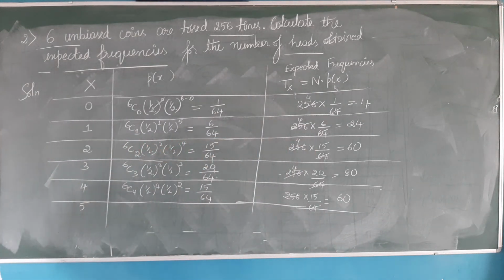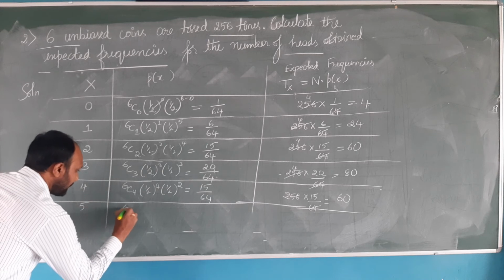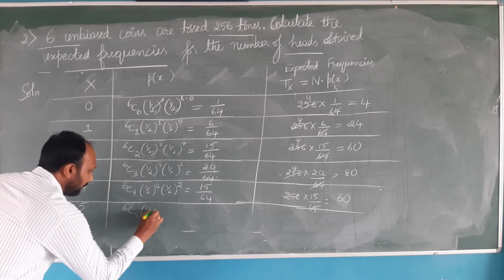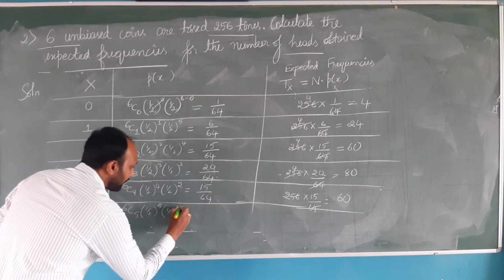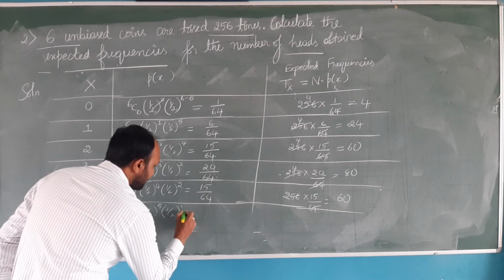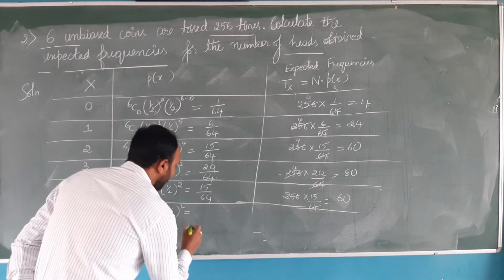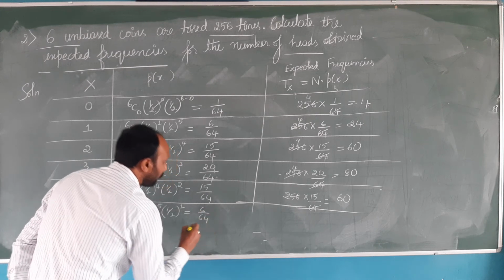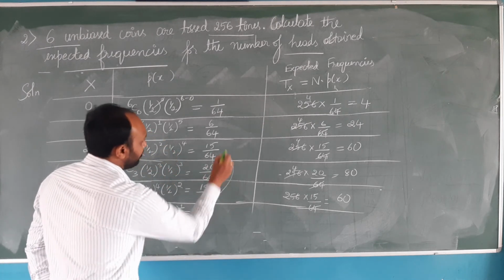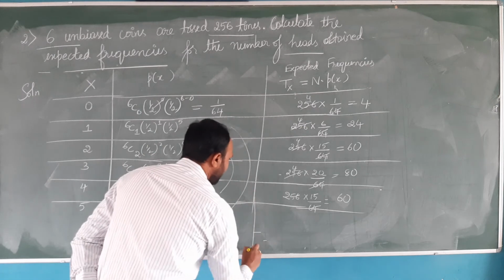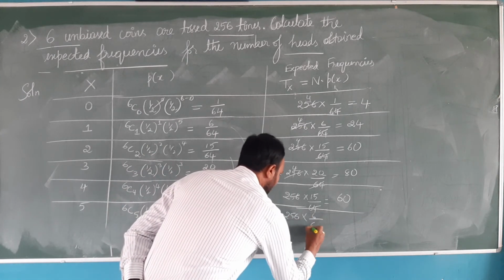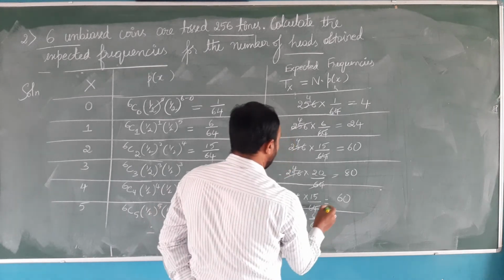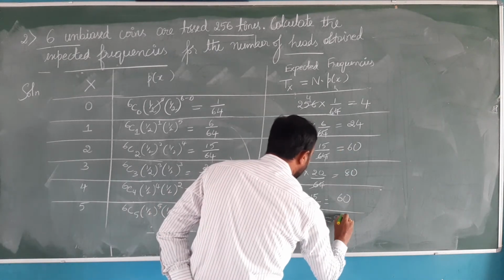Next, x will be considering the value 5. 6C5 (1/2) to the power 5 into (1/2) to the power 6 minus 5, which is 1. What is the answer? The answer will be 6 by 64. The same comes here, so it is easy to do. So 256 into 6 by 64 will give you the answer 24.